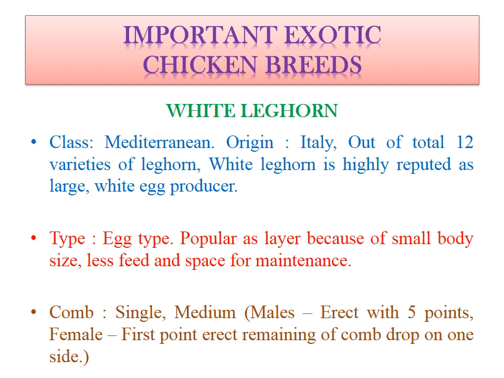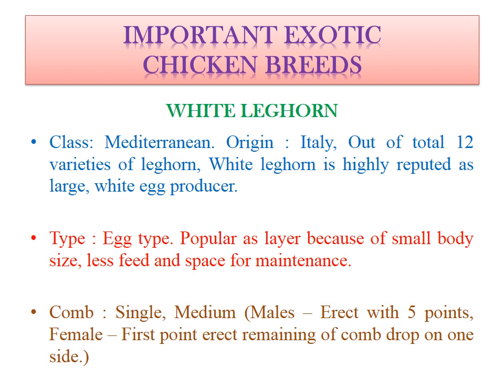Now we will learn two of the most important chicken breeds which are used worldwide for commercial egg as well as meat production. First we will learn about the breed called White Leghorn. White Leghorn is of the Mediterranean class, which originated in Italy. Out of 12 varieties of Leghorn, White Leghorn is highly reputed as a large white egg producer. So throughout the world, in 90% of layer farms, you will find this breed for egg production.